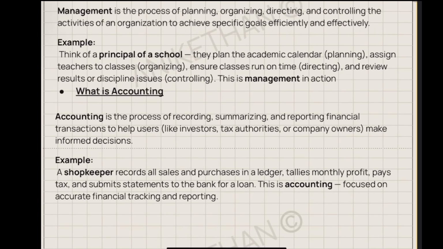So management accounting combines principles of management in accounting. Within accounting, what kind of planning can I do? Within accounting, what kind of organizing can I do, or controls can I bring in? That is the essence of management accounting. It's a relatively new subject. Earlier, there was only one subject, which is recording of cost. There was no financial accounting, no cost accounting, no management accounting.